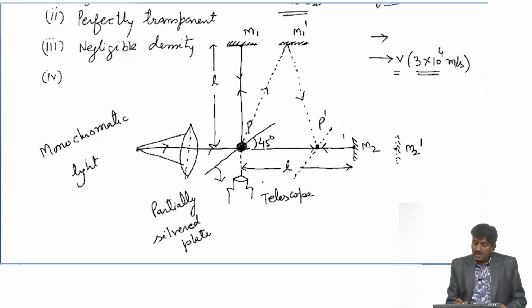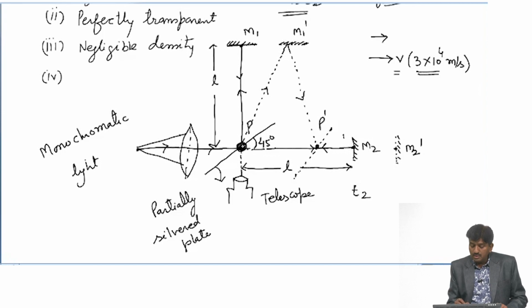Now, we calculate the time of the light ray from point P to M2 and M2 to P, the time covered by the light ray from P to M2 and M2 to P, and suppose this is T2, this is T2.